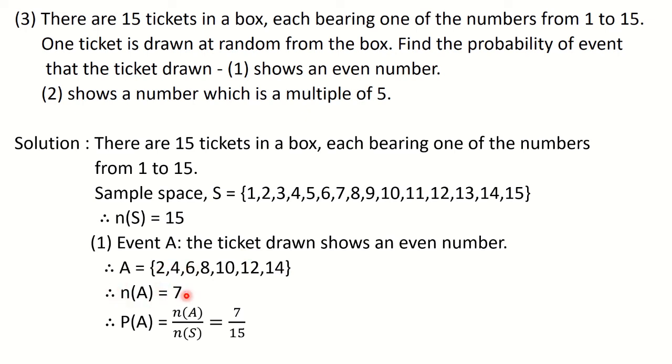So n of A is equal to 7. From that, write down probability of event A, that is P of A is equal to n of A upon n of S, that is equal to 7 upon 15. Please write it down. The second event I will go on the next slide so that we will discuss. You copy it.